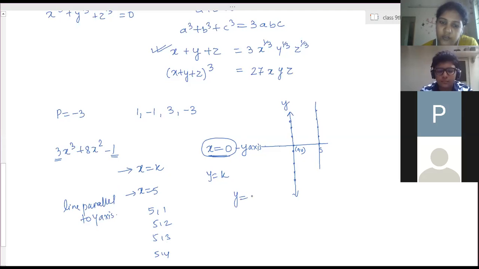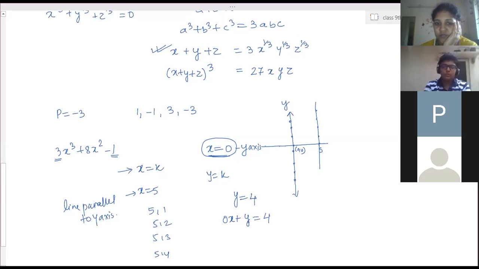And y is equal to 4. What does this mean? The line is parallel to the x-axis. Now if there is confusion, represent this in the form of ax plus by plus c. What will you get? 0x plus y is equal to 4, right?